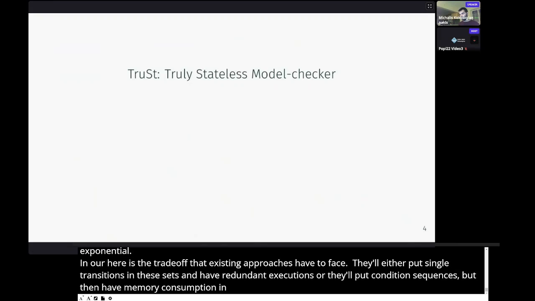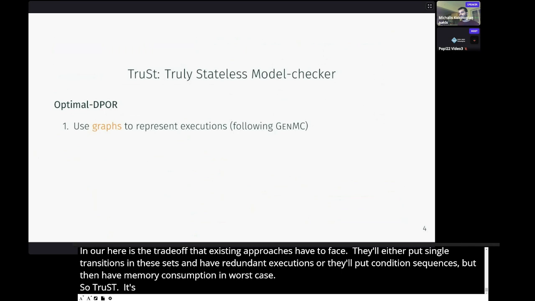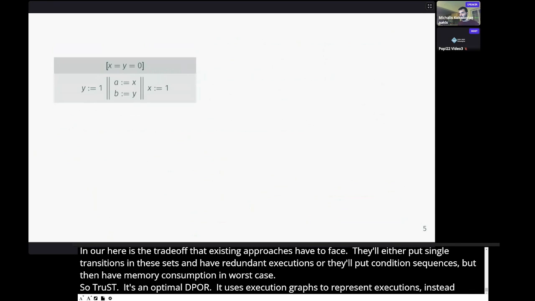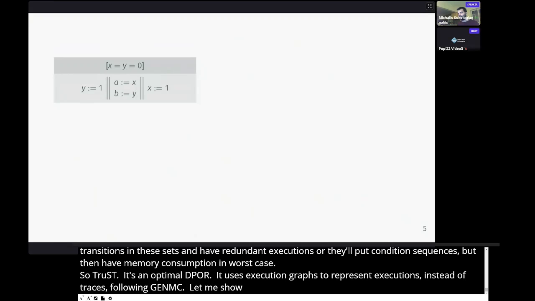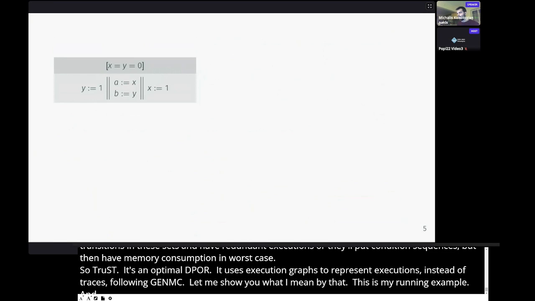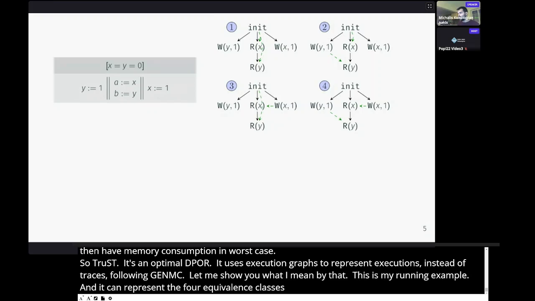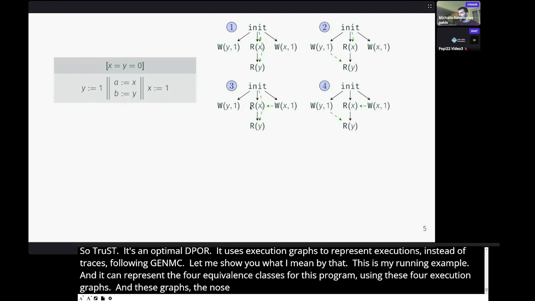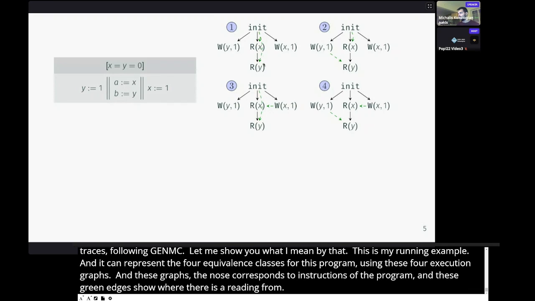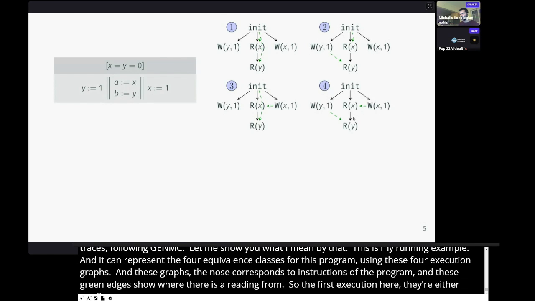So, TruSt. TruSt is an optimal DPOR, the first distinguishing feature of which is that it uses execution graphs to represent executions instead of traces, following GenMC. And let me show you what I mean by that. This is my running example, and I can represent the 4 equivalence classes for this program using these 4 execution graphs. In these graphs, the nodes correspond to instructions of the program, and these green edges show where the reads are reading from. So in this first execution here, the reads are reading 0. In execution number 4, both reads are reading 1, and so on.